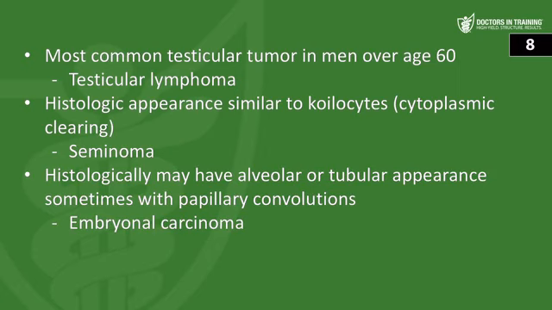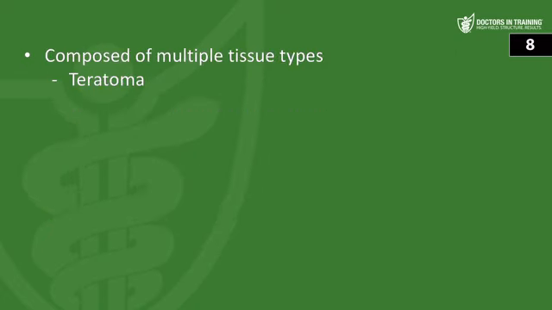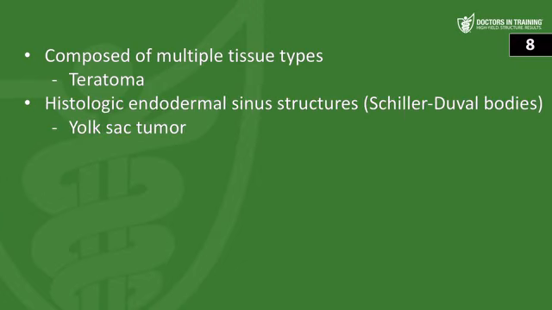Histologically may have an alveolar or tubular appearance, sometimes with papillary convolutions, that's going to be the embryonal carcinoma. Composed of multiple tissue types, teratoma. Histologic endodermal sinus structures, so the Schiller-Duval bodies, that's going to be the yolk sac tumor.